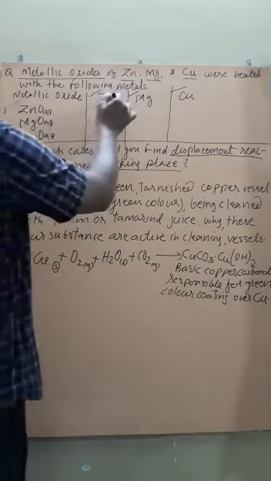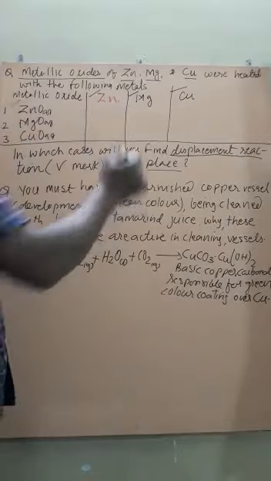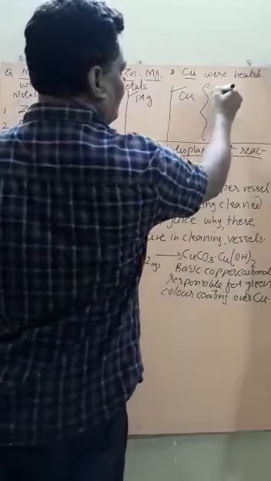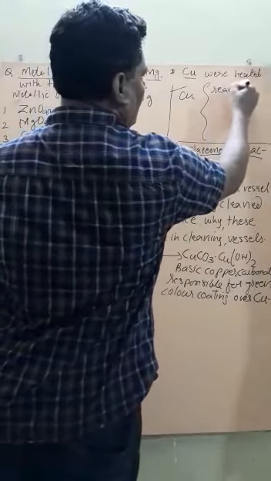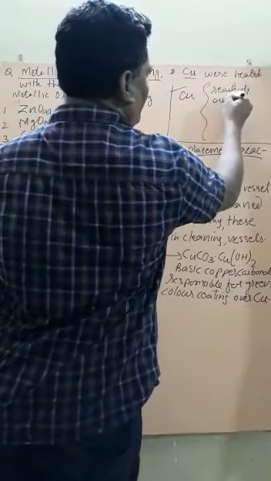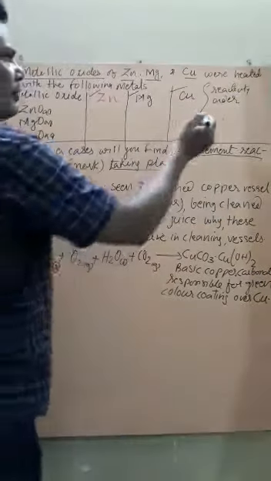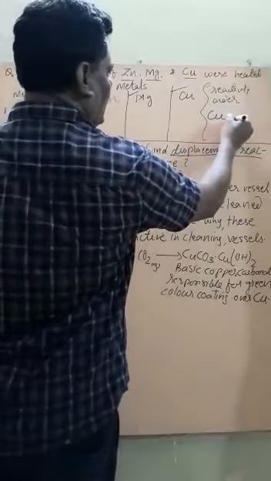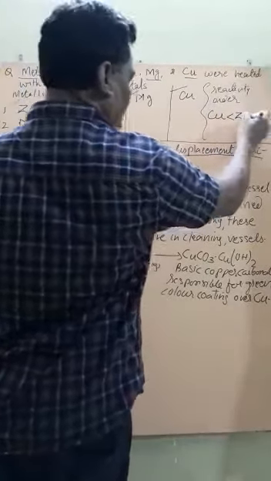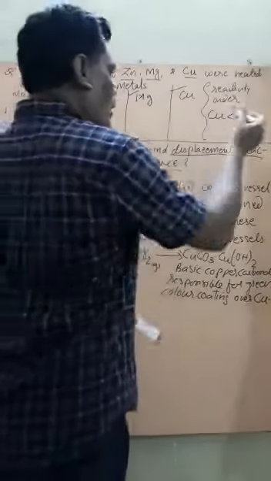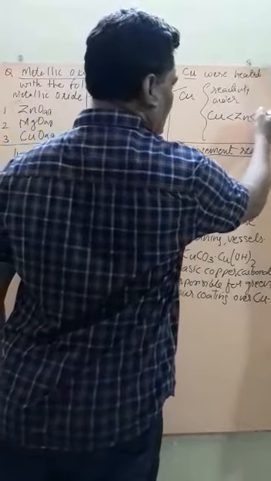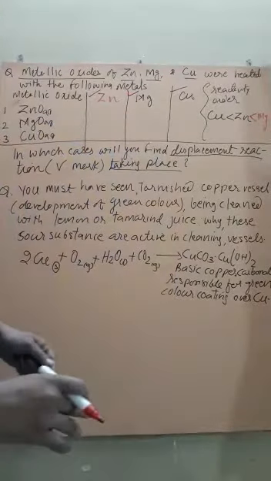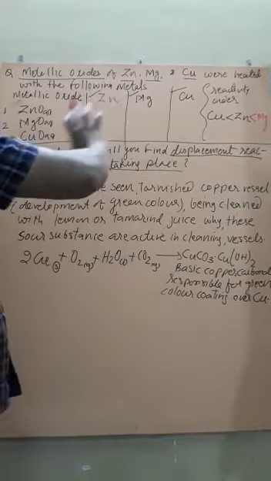So what we have to find is, on the basis of the reactivity series, which metal is most reactive. So first we will find the reactivity order from the series. We will observe that copper is the least reactive, zinc is more reactive, and out of these three, the most reactive metal is magnesium. I am not saying among all the metals, but only among the given metals.